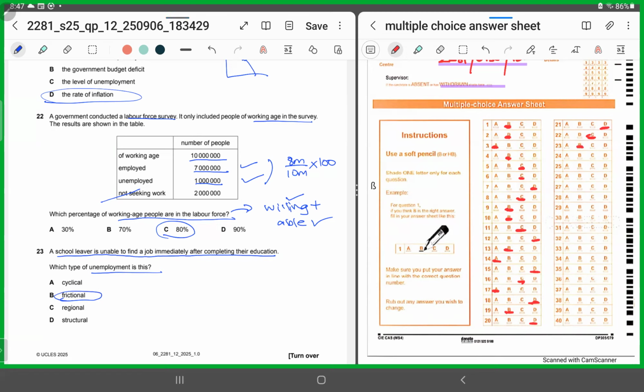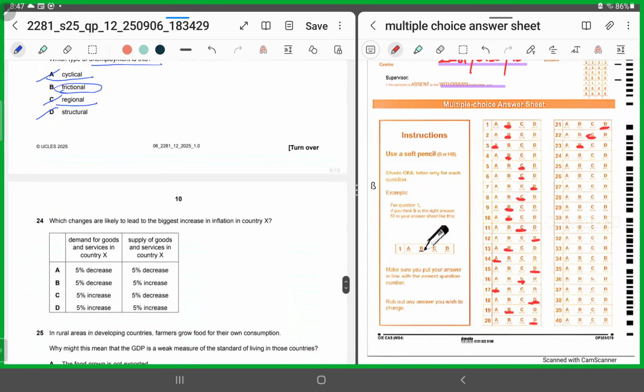But why can't it be A, C or D? It cannot be D because D talks about structural unemployment, which is caused by long-term changes in the pattern of demand and methods of production. Here we are not talking about patterns of demand. It cannot be regional because again it's not talking about any geographical location. It cannot be A, which is cyclical, because that is unemployment caused by a lack of aggregate demand, right? So for 23, it has to be B.